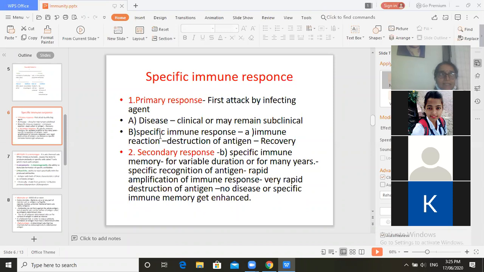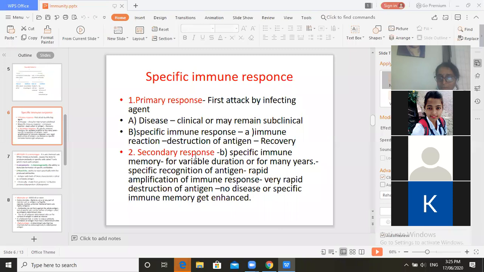Second is the specific immune response, that is the immune reaction, and in that immune reaction there is destruction of antigens and recovery. So the primary response is of two types: either disease, or it is followed by the specific immune response, that is immune reaction, destruction of antigen and recovery. Now second is the secondary response.